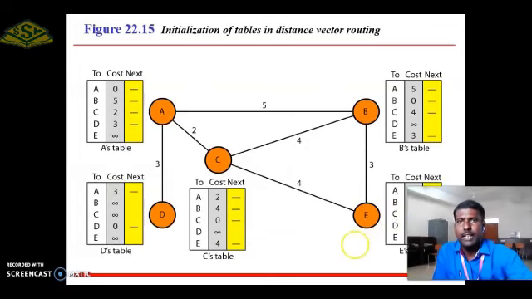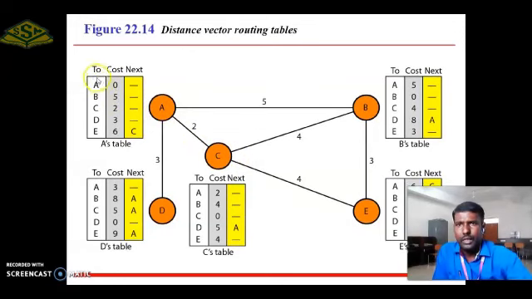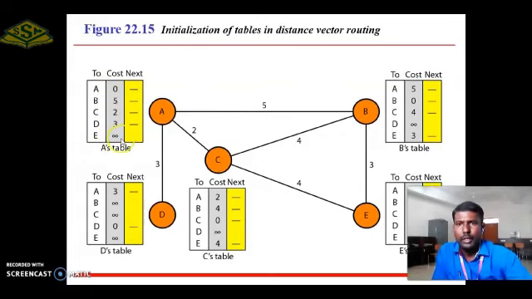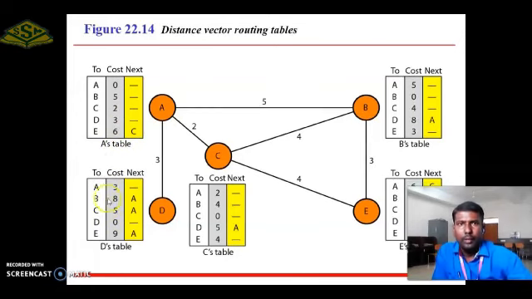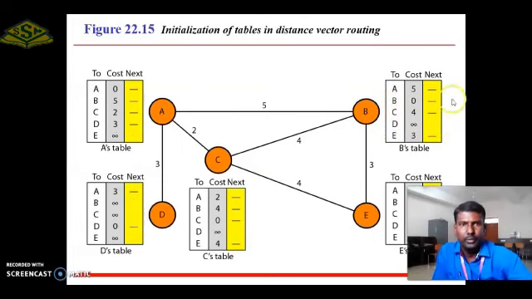The second step is initialization. Initialization means we omit the intermediate nodes. From table A, A to E goes through C, therefore we put infinity. From B, A to D, we put infinity. This is the same for the remaining nodes.